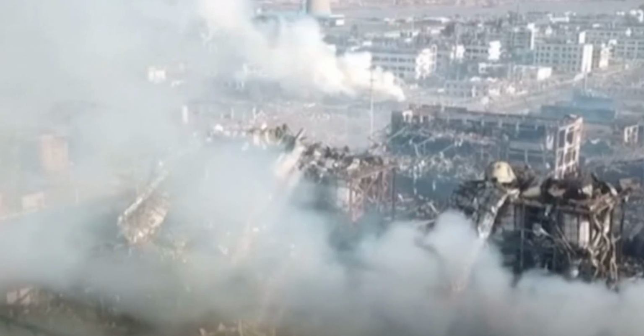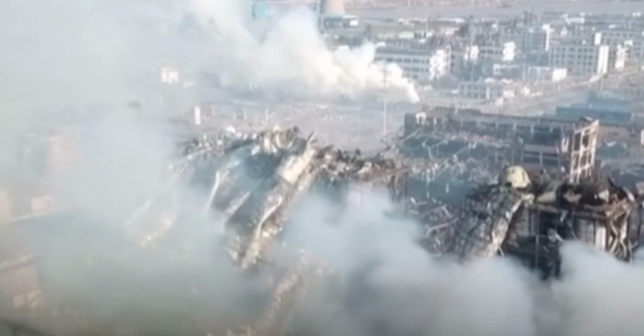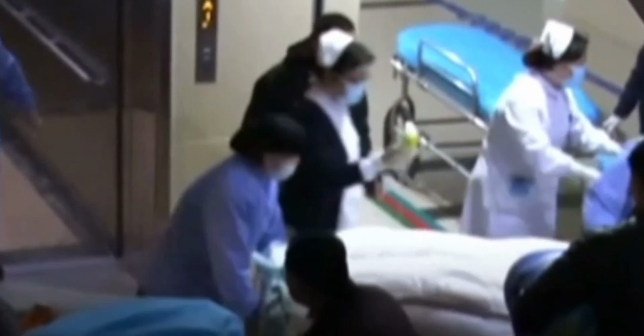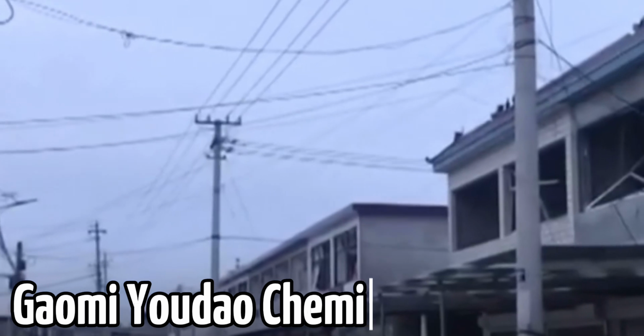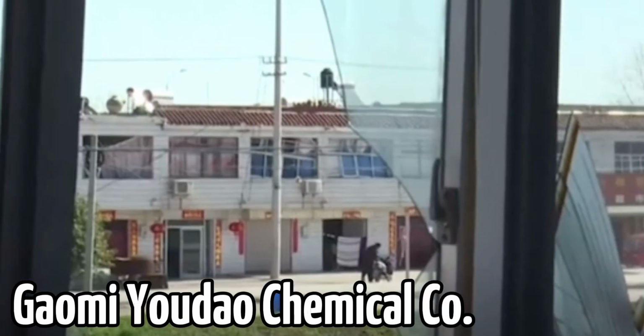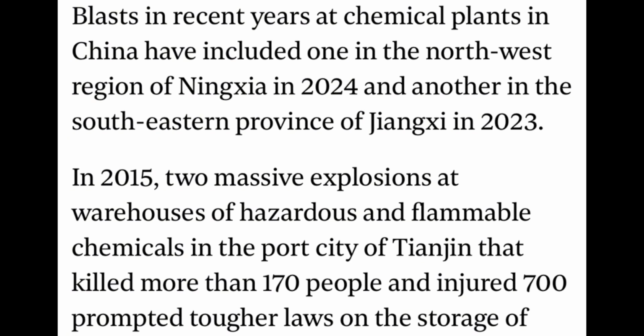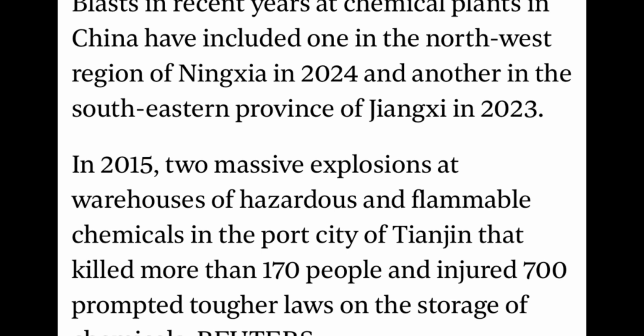In Beijing, a nuclear plant explosion destroyed a testing factory with the radius of the explosion reaching nearby homes, killing at least 5 people and injuring 19. The company in issue was Gaoming Youdai Chemical Co., which many speculate is working with the government due to the fact that this is not the first explosion from that company. The National Ministry of Emergency Management recorded 21,800 incidents and 19,600 deaths by 2024.